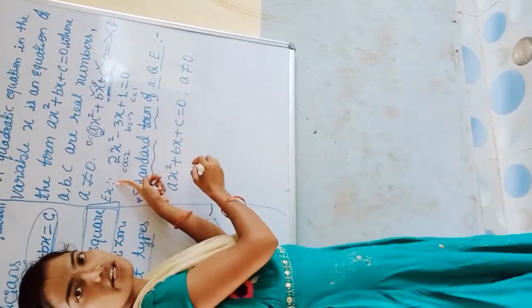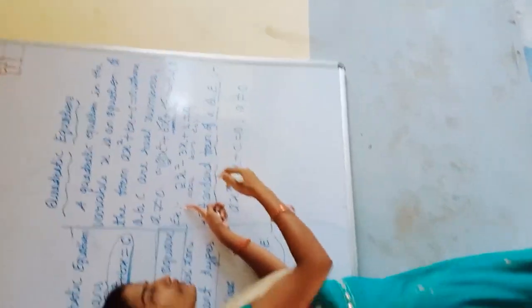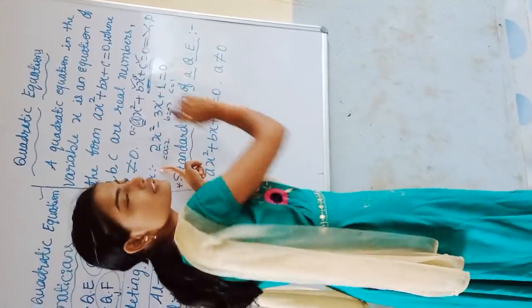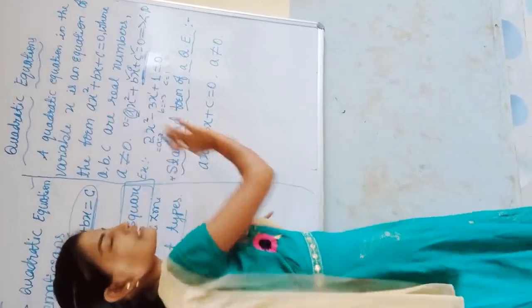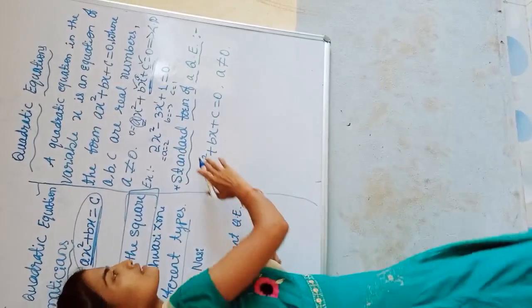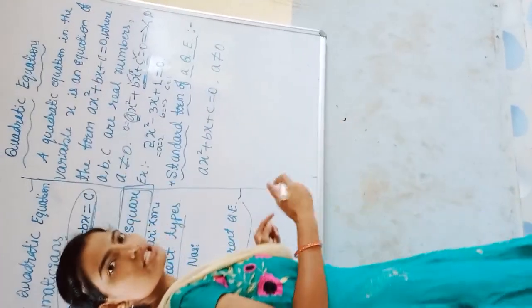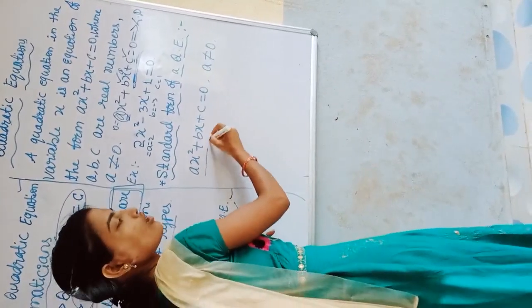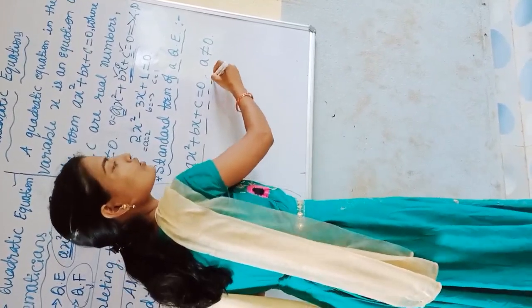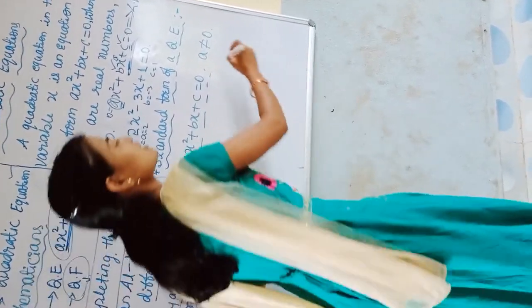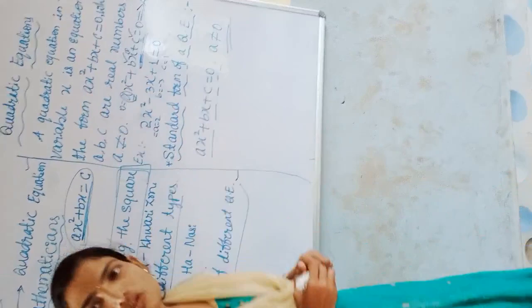And it is in standard form also. Why? The powers are in descending order: 2, 1 and 0. That's why this is a standard form. What is the standard form of a quadratic equation? It is ax square plus bx plus c is equal to 0, and the condition is that a should not be equal to 0.